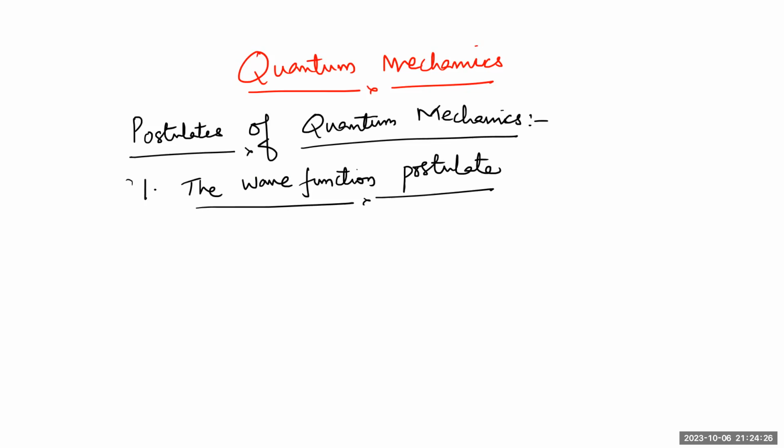Sir, it is represented by psi, and as I said, it should obey three conditions: it should be finite, square integrable, and continuous. Fine. Then how is this in quantum mechanics?